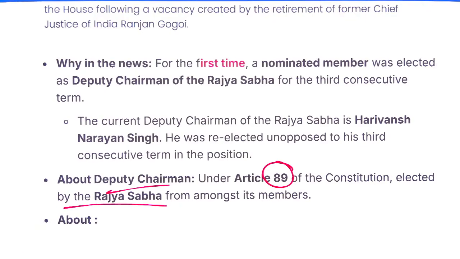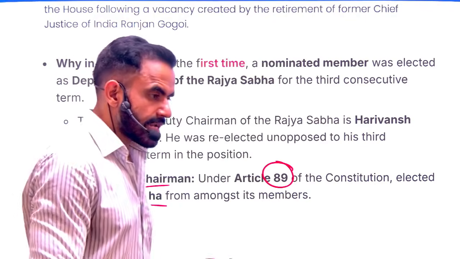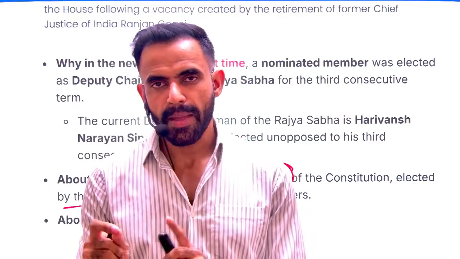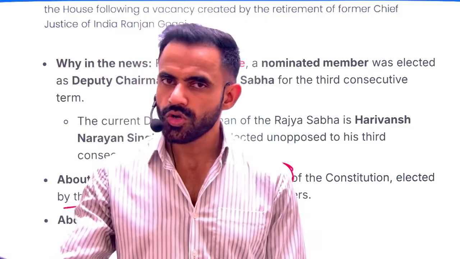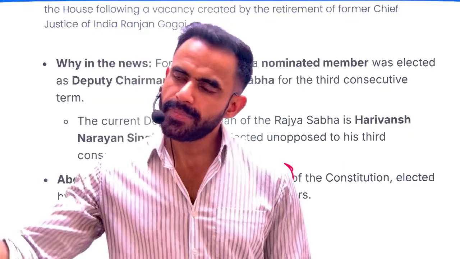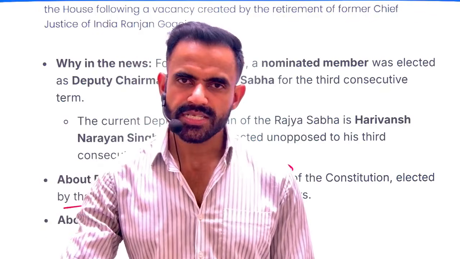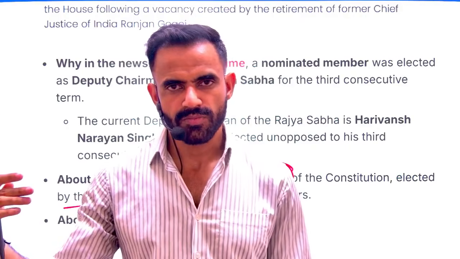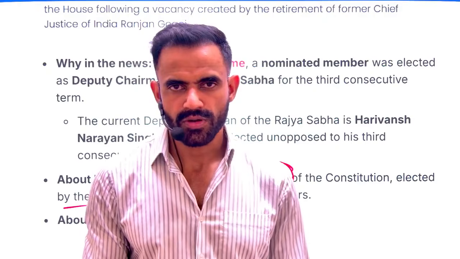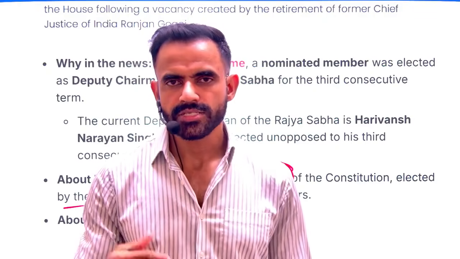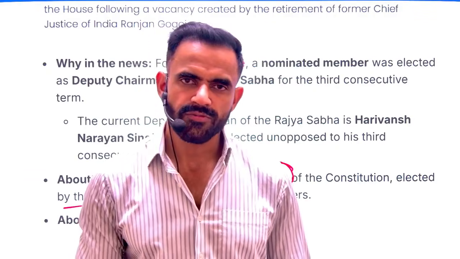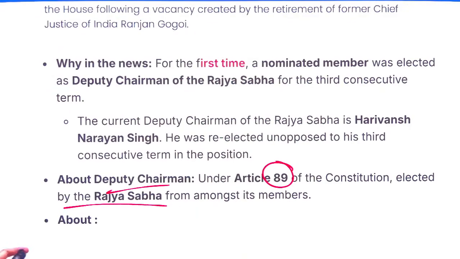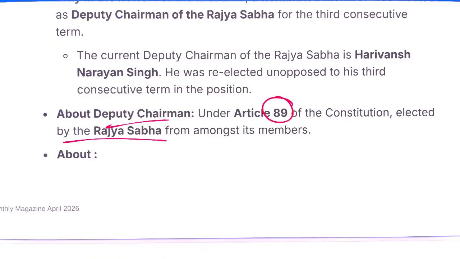elected from the members. Now understand one more trap. The statement says elected from the members. This process is going to be through election. Members can be nominated. Members in Rajya Sabha can be nominated. Members in Rajya Sabha will also come from states. 2 types of membership will be there. One is through nomination, and one is members who will come from states. So you need to understand these traps, so that if the examiner sets these kinds of traps, you can bypass them.